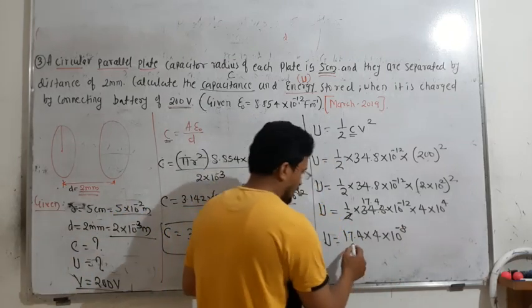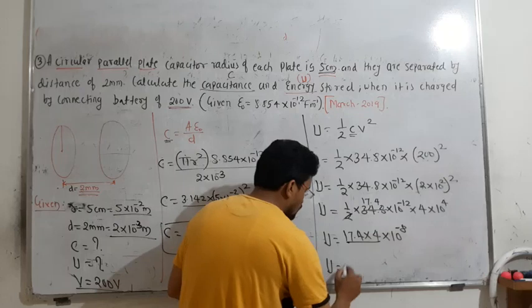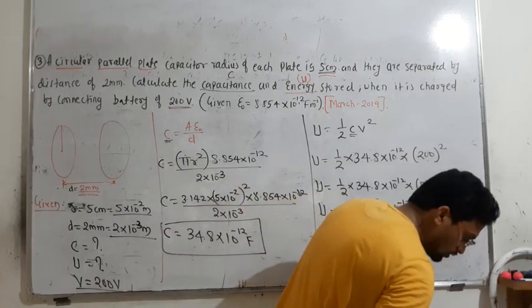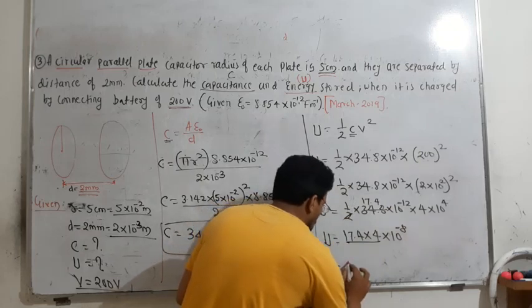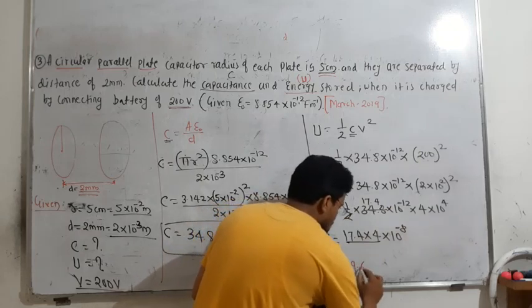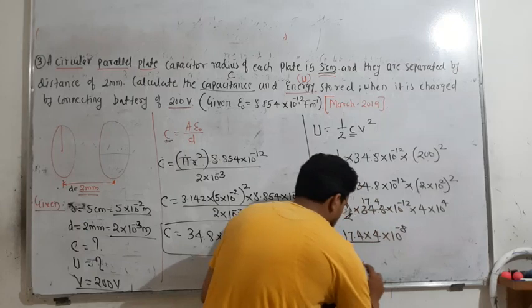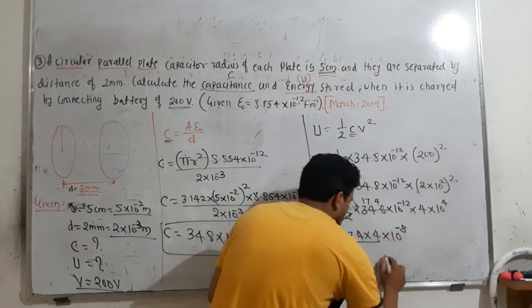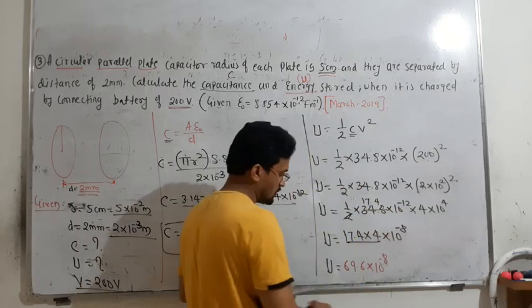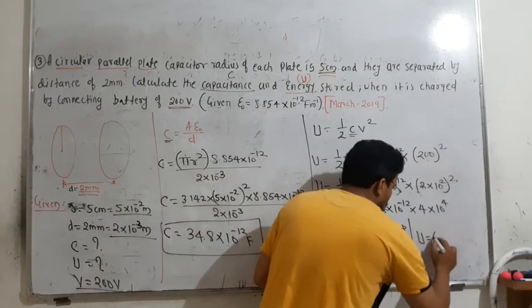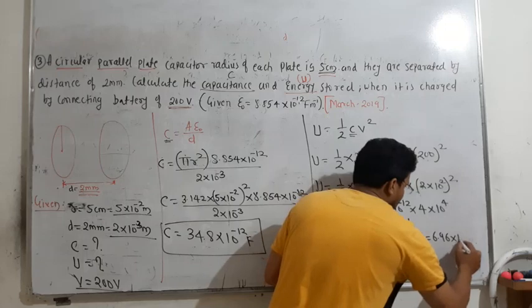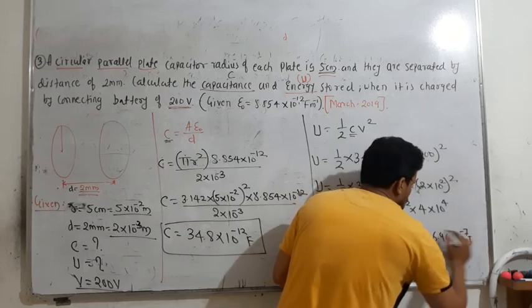If you multiply this, the energy you will get is 69.6 into 10 to the power of minus 8. But I will convert it into a single digit, so the final answer is U equal to 6.96 into 10 to the power of minus 7 joule.